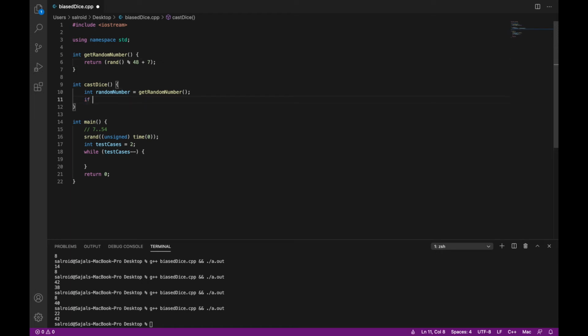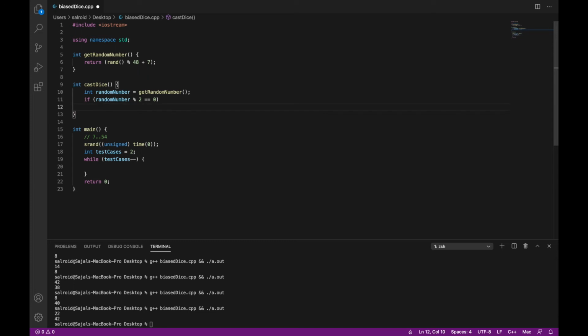So what we said is whenever our random number is even, we will be returning random number mod 6, correct?